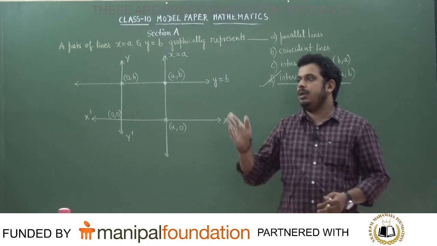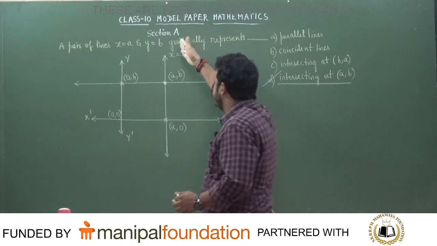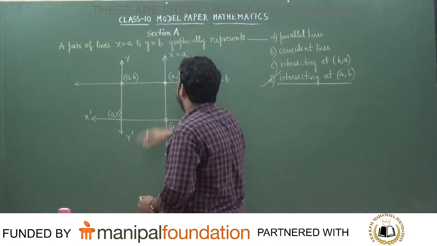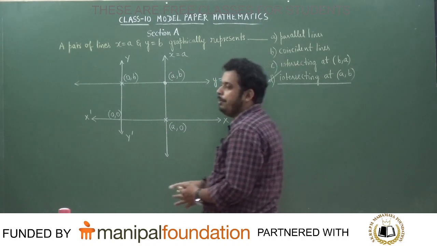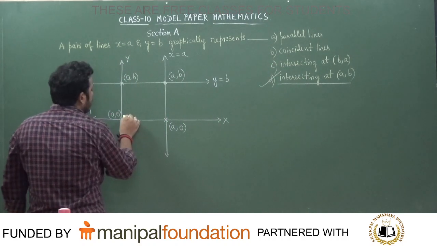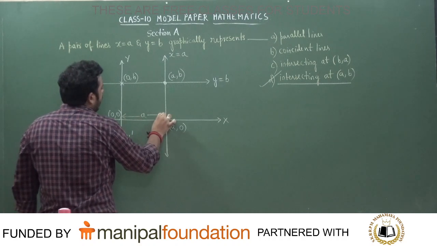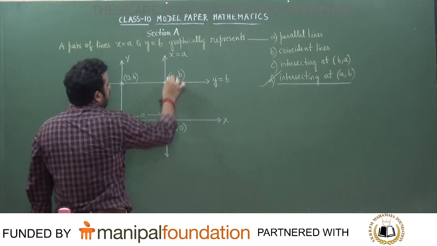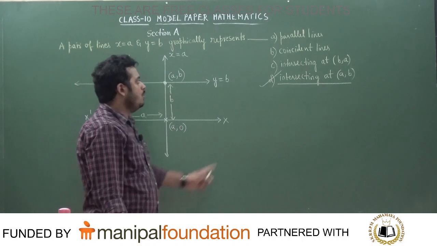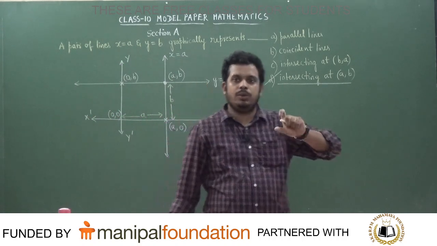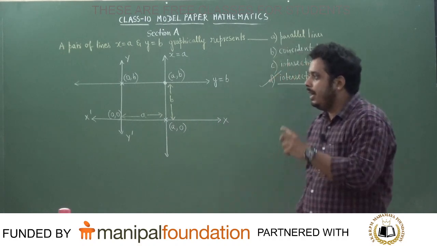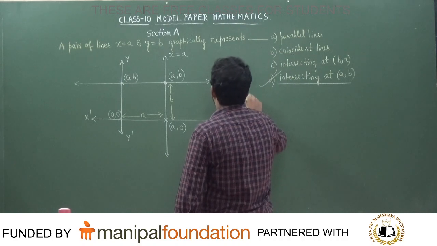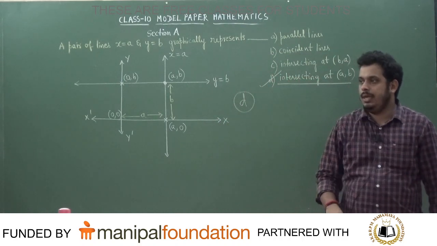Do you understand? X is equal to A is a line which is passing through the point A, 0. This passes through 0, B. Where will the two lines touch? It will touch at the point A, B. You know in coordinate geometry, starting from the origin, I will travel a distance of A along the x axis and I will travel a distance of B along the y axis. Only then I will reach the point called A, B. So they will intersect at A, B. X value is A, Y value is B. It is not B, A. So what is the answer that we mark? We mark the answer as option number D, students. D is the answer to the question.